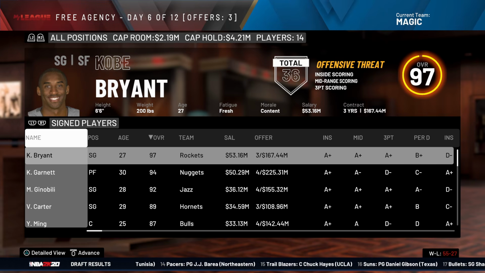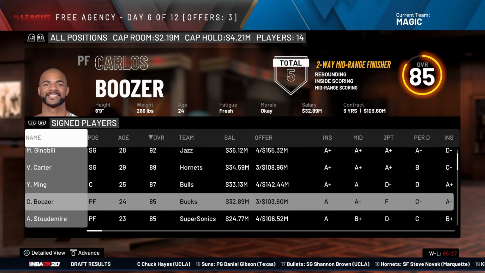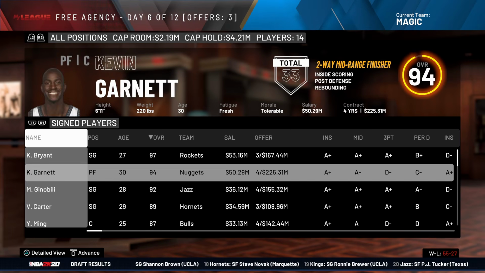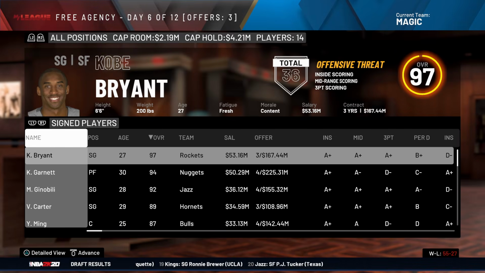Kobe Bryant once again got unsatisfied with his team. And while Vince Carter goes to the Hornets, Yao Ming stays with the Bulls, Amari to the Supersonics, KG stays with the Nuggets, I believe, and Manu to the Jazz, Kobe Bryant is up and out of here and is heading to the Houston Rockets on a 4-year deal.